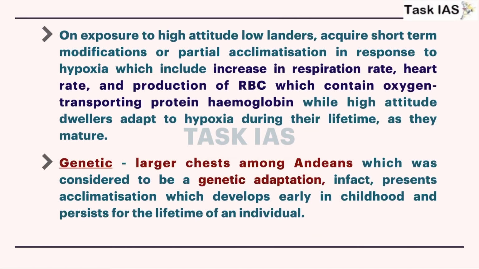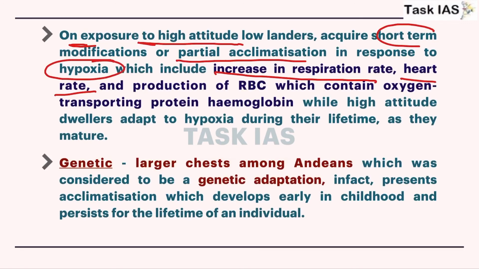Now, on exposure to high altitude, people acquire short-term modification or partial acclimatization in terms of increase in respiration rate and heart rate, because that will provide more oxygen and counter the situation of hypoxia. Similarly, production of more RBC, because RBC will carry hemoglobin from one part of our body to another part. So these are physiological adaptations to high stress.